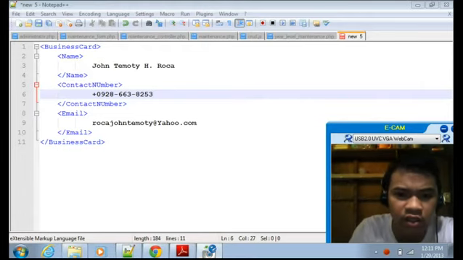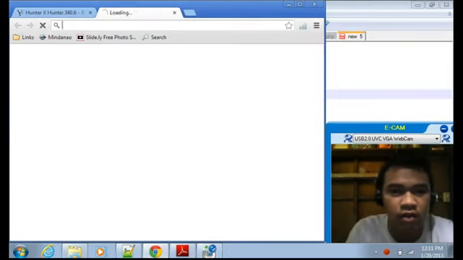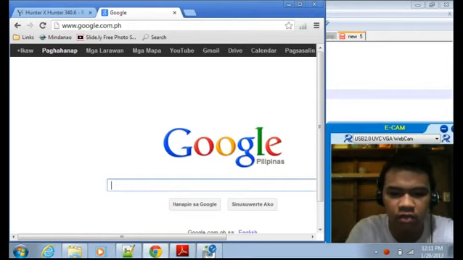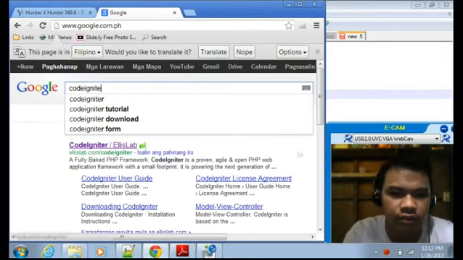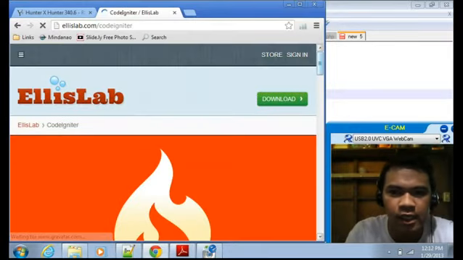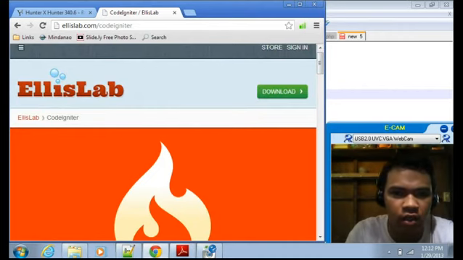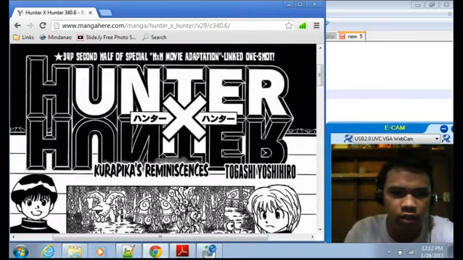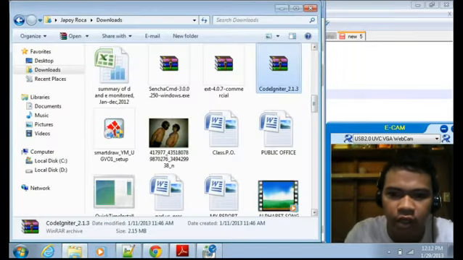But first, we have to download it from the internet. Everything is in Google, so let's find CodeIgniter. Just click this download button and it will download CodeIgniter. I don't have to download it because I already downloaded it.